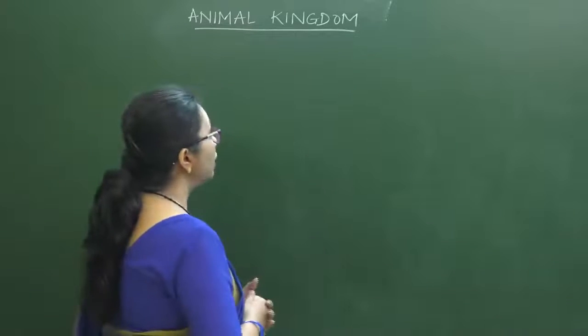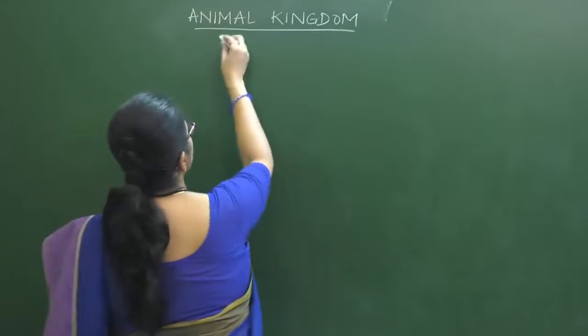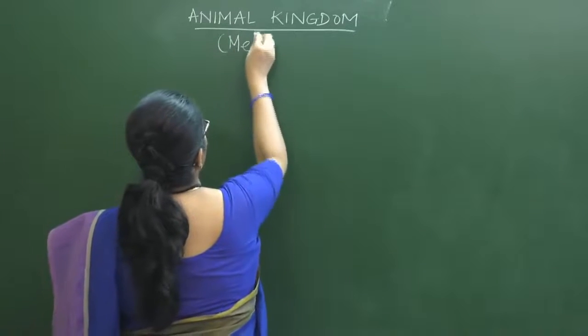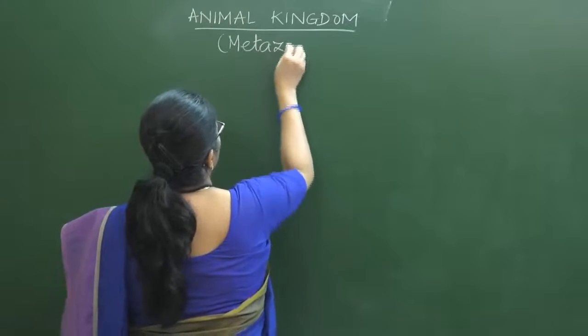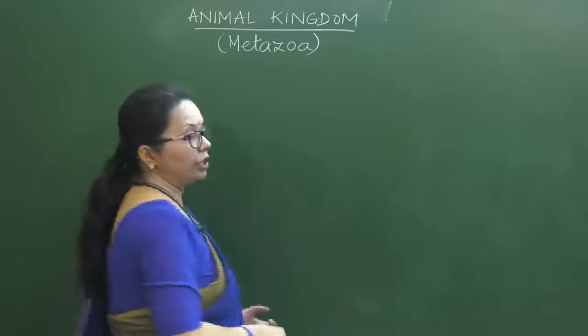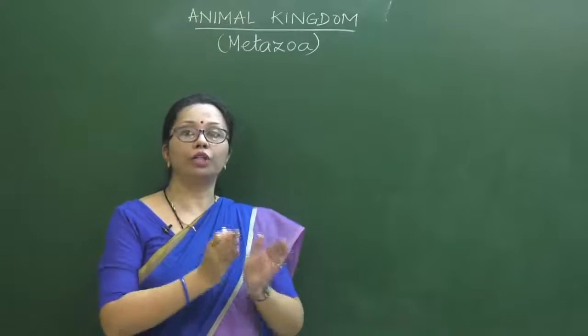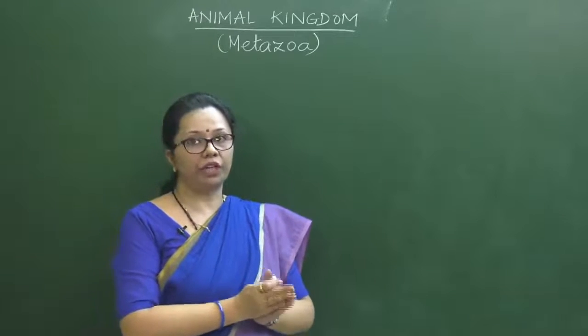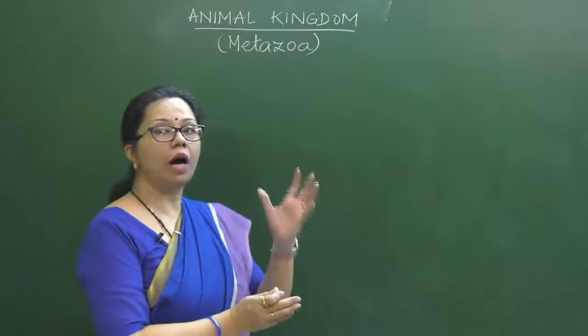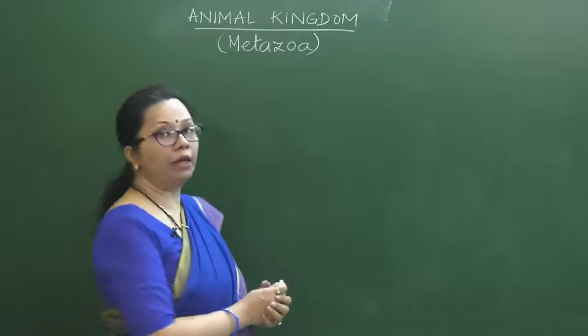Now, animal kingdom also is called metazoa. According to the 5 kingdom classification, what all organisms are included in animal kingdom?